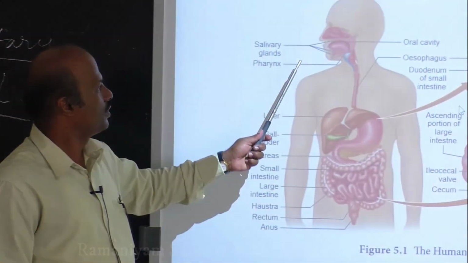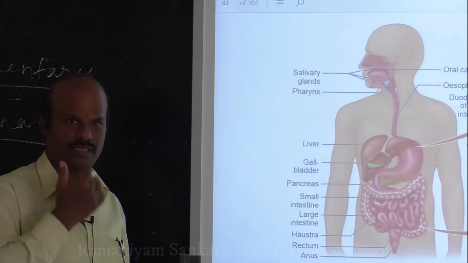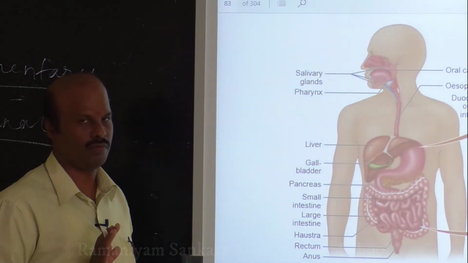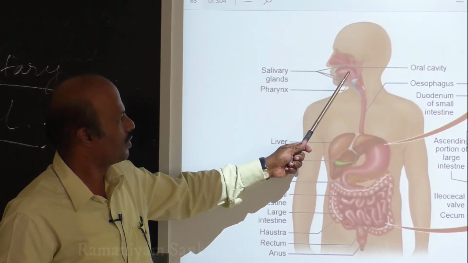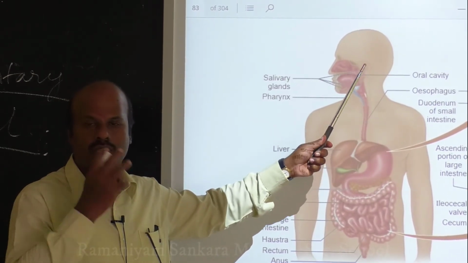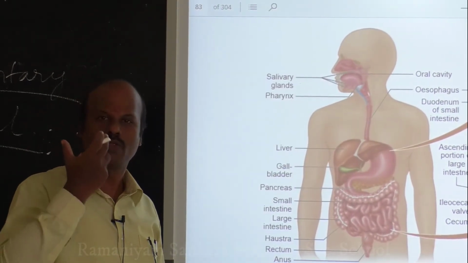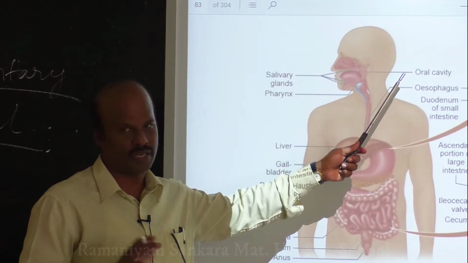Okay. So once you take the food through your mouth, what is the role of this mouth? The mouth will take the food. That is the main role of your mouth. Once food enters through your mouth, it is present in this oral cavity. Okay, a small space, no? If you open your mouth, you have a lot of space, no? That is called the oral cavity, or it is otherwise called the buccal cavity.